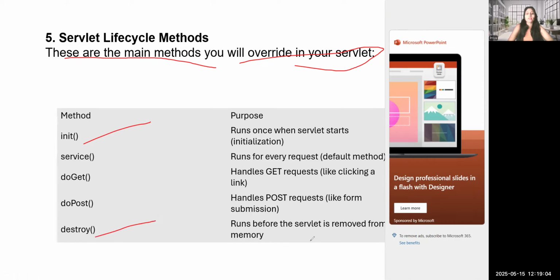Destroy means it runs before the servlet is removed from memory. This is very mandatory, right? If it is not removed from memory, it stays stored there, so our memory will be full. That's why we use the destroy method. Hope you got all the points.